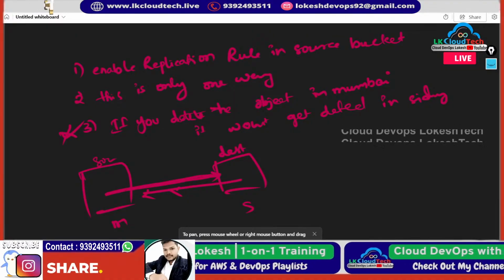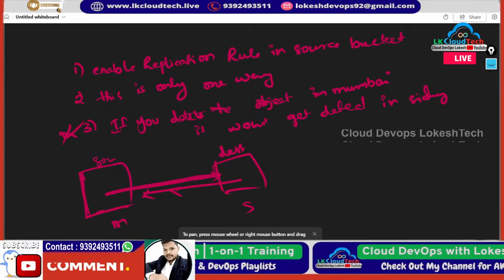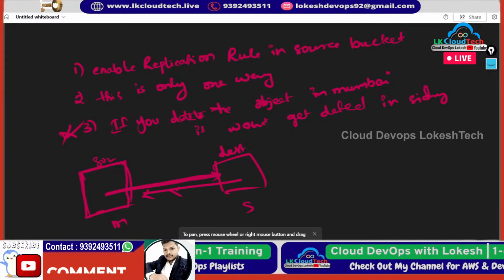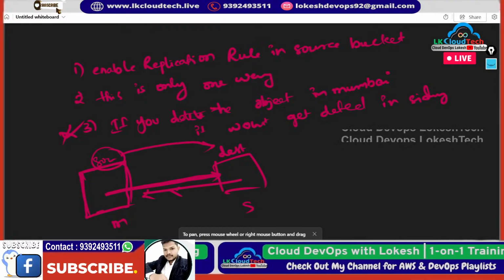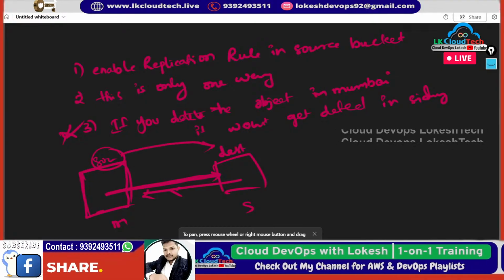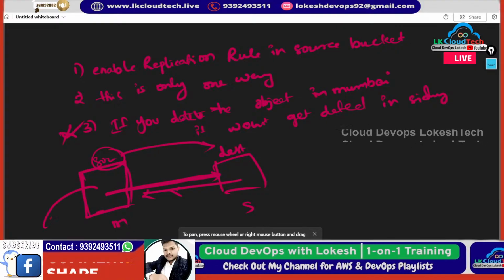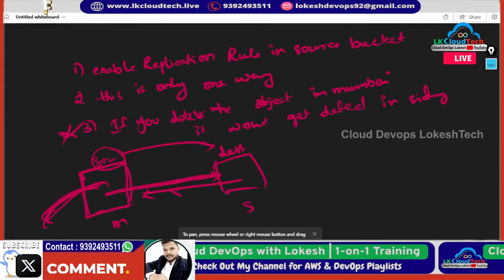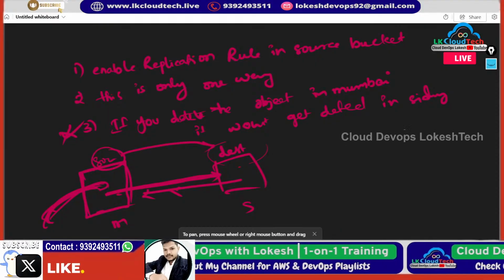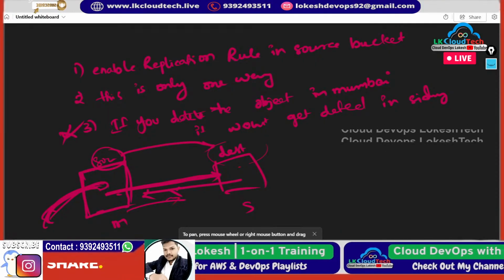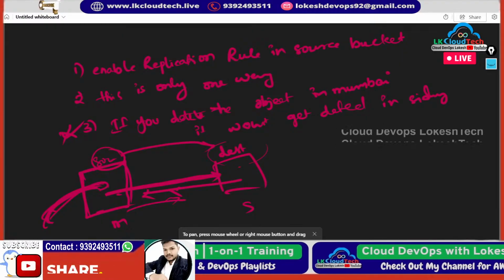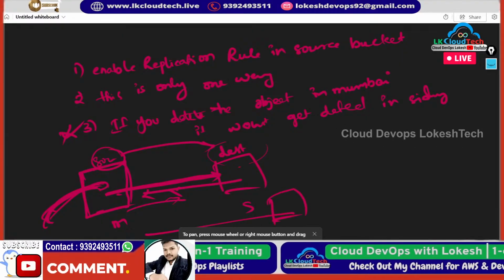If you set the rule here and mention that the actual source is Mumbai and the destination path is Sydney, then whatever files you keep here in the source will only be replicated to the destination. That's it. From the destination, you can't get it back. Only one way communication.